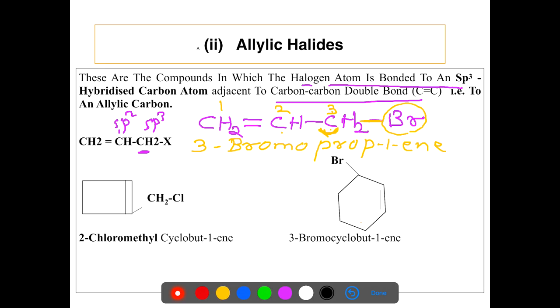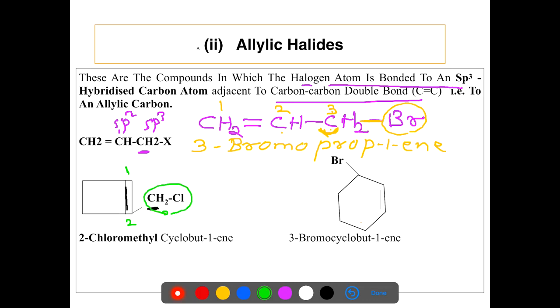One double bond is present here, and CH2Cl is added here. Here chlorine is directly attached to an sp3 hybridized carbon atom. We start numbering from the position of the double bond, so the numbering is 1, 2, 3.